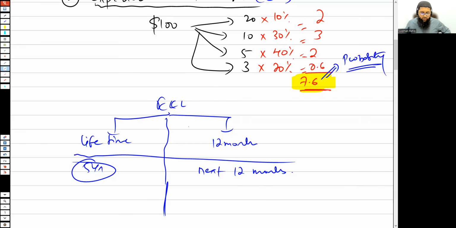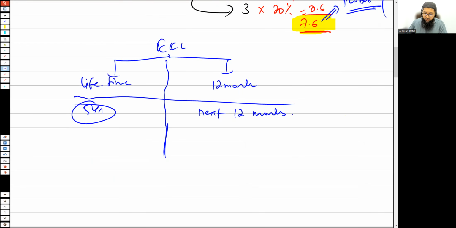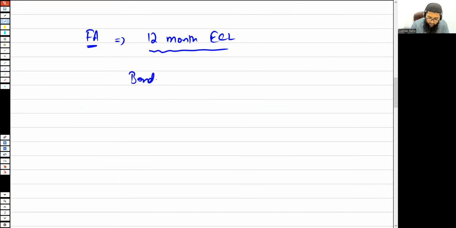When we talk about expected credit losses, there are these two types, the 12-month and the lifetime expected credit loss. Now, how do we actually account for it? First of all, when you recognize a financial asset initially, by default you would recognize a 12-month expected credit loss. For example, say you invested in bonds and the investment in the bonds is $100,000.